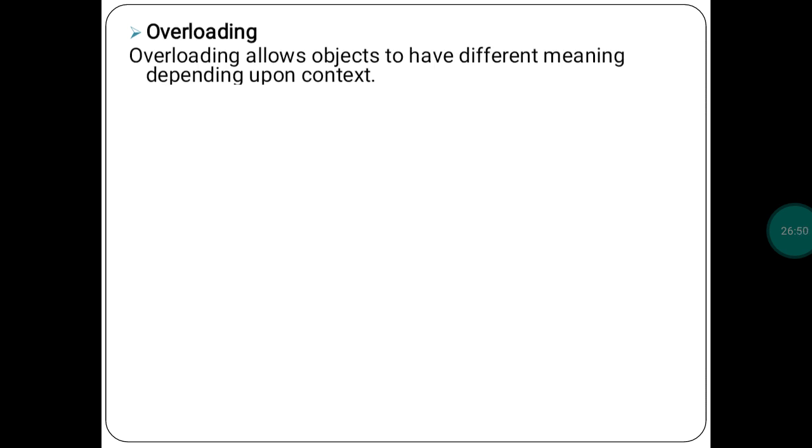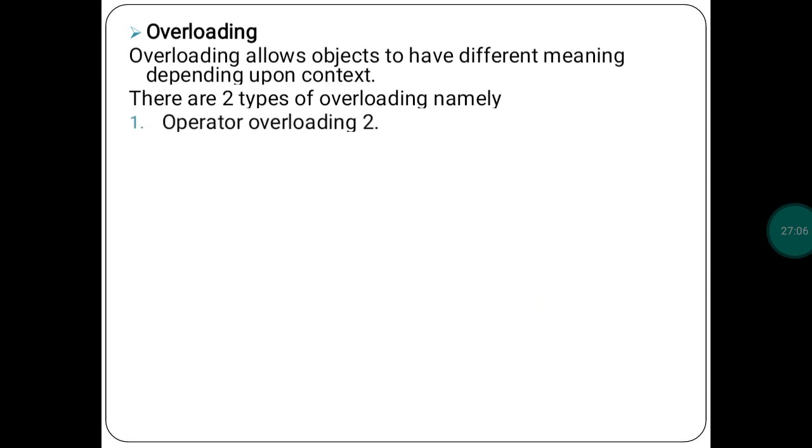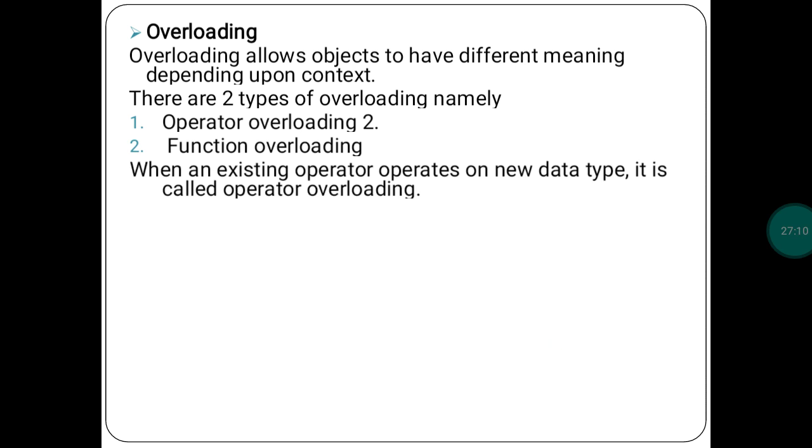Then overloading. You have chapter number 8, function overloading. Now see what overloading is. The name itself implies overloading, meaning more number of. There are two types of overloading, and I will explain them one by one. First is operator overloading, and second is function overloading. First, see what operator overloading is.